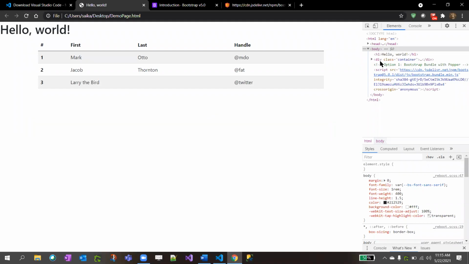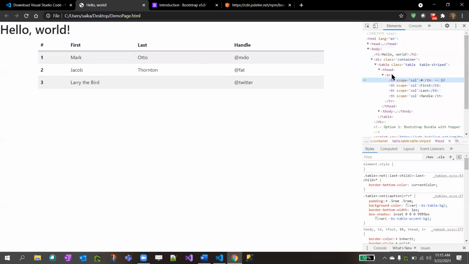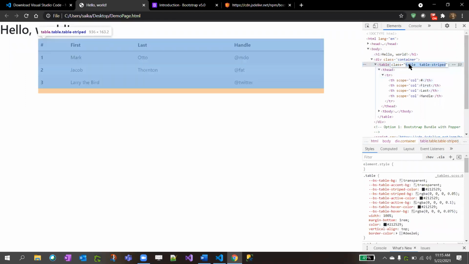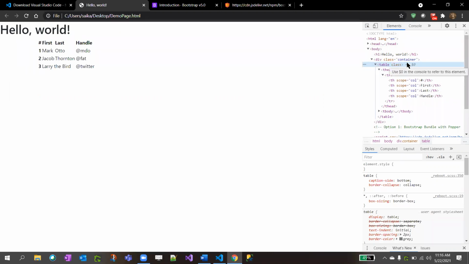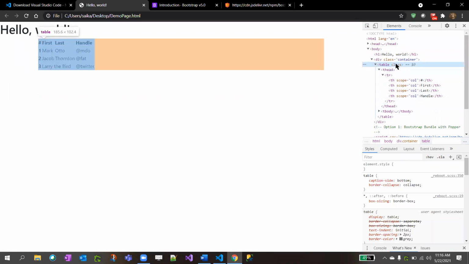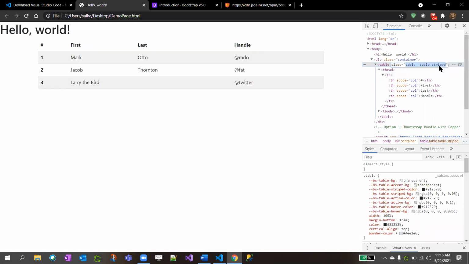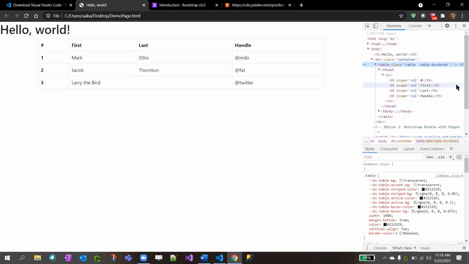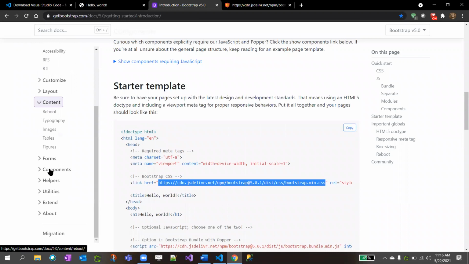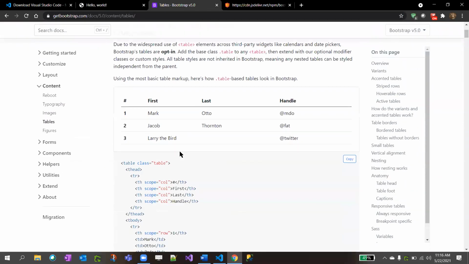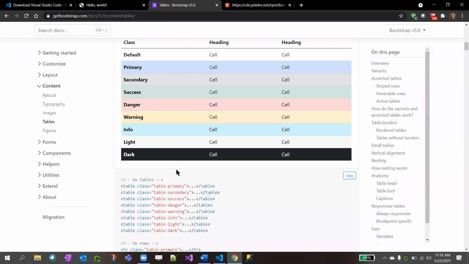See this table, right? If I remove the CSS for the table, the Bootstrap table styling gets removed. It's regular plain HTML, which doesn't look good, right? There are different types of Bootstrap CSS: table-striped, table-bordered. See, these kinds of borders are applied by the CSS. You can refer to the documentation also. Inside the content, there is a table section, and you have different types of examples, like here, right? You want the table class.